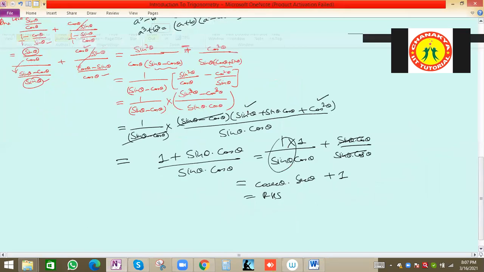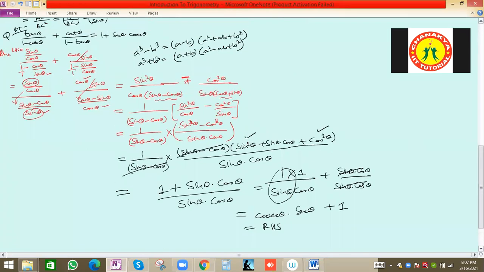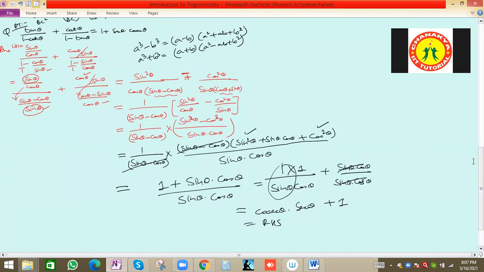Question lengthy, topic is a bit difficult, that's why you have to practice more. Tan theta by 1 minus cot theta plus cot theta by 1 minus tan theta is 1 plus sec theta cosec theta. So thumb rule is always convert tan, cot, whatever values are there other than sin cos, we can convert back them in sin and cos.